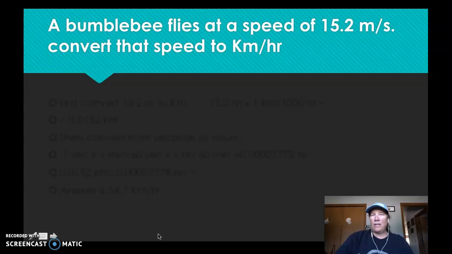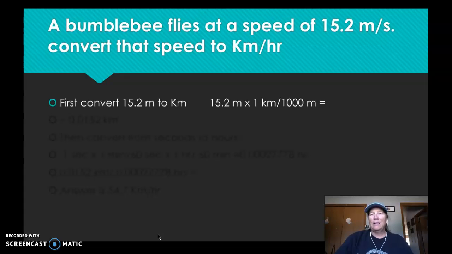Okay. If I'm trying to convert a bumblebee speed into kilometers per hour, because a bumblebee, yeah, they move pretty fast, but not like, they move 15.2 meters per second. So this one I'd have to convert first the meters to kilometers. So again, I take my 15.2 times 1 kilometer and I divide by, in 1 kilometer, there's 1,000 meters. So meters cancel out. Then when I divide these numbers, that gives me how many kilometers they fly in a second.